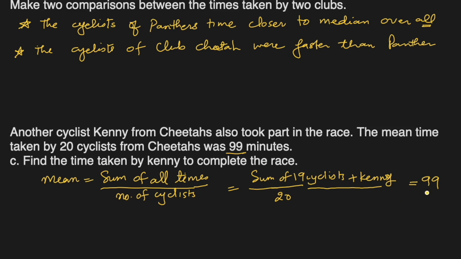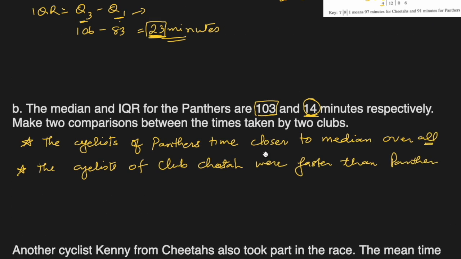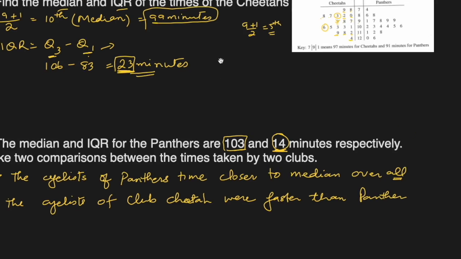So this is an equation which is there for us now, and we can just multiply this by 20 here, multiply this also by 20, to cancel this 20. So the sum of 19 cyclists plus Kenny, and 99 times 20 will be 1980.